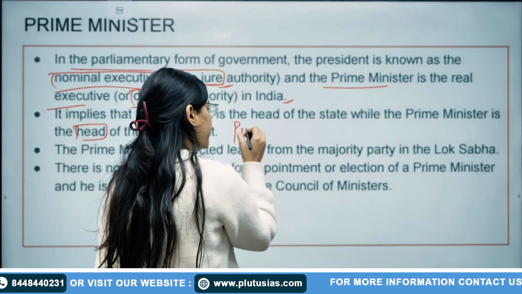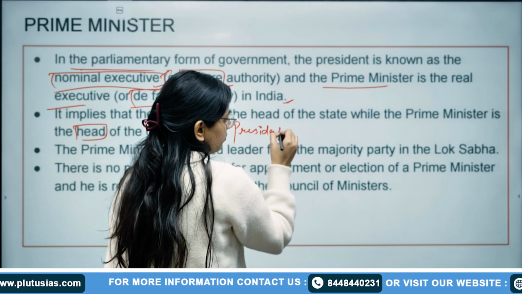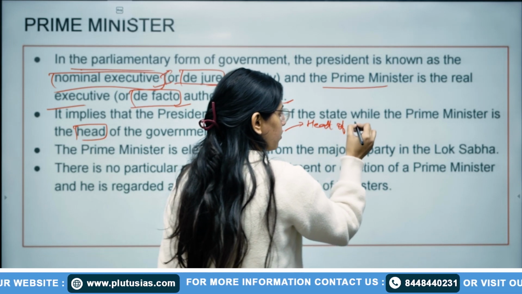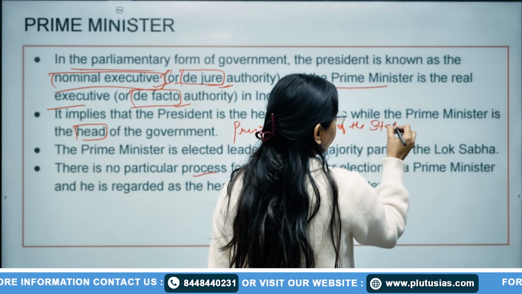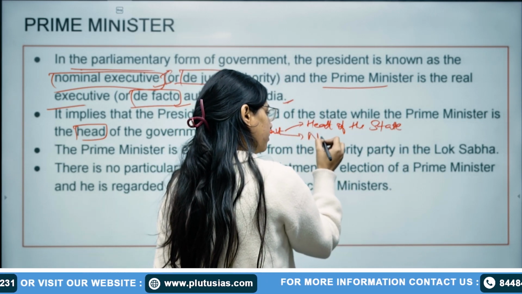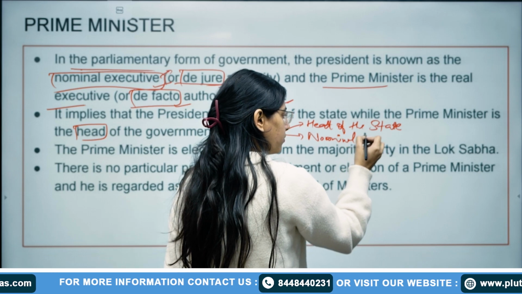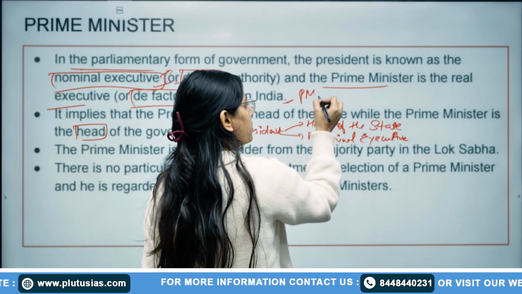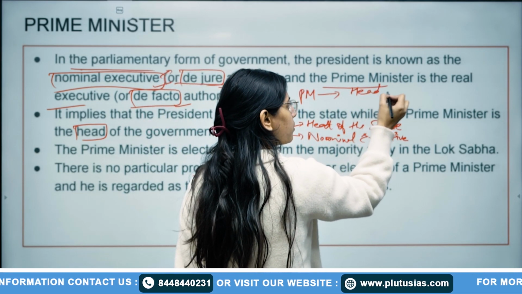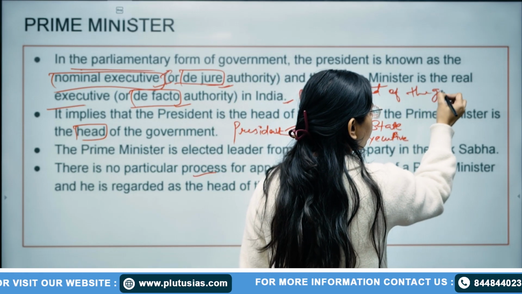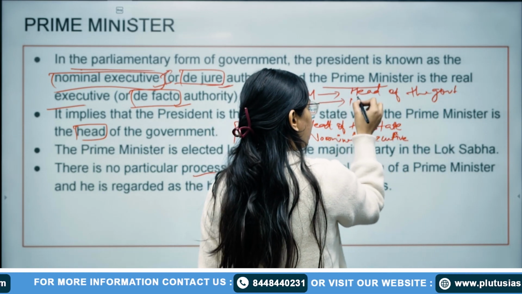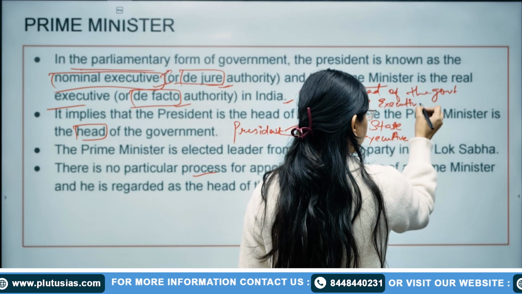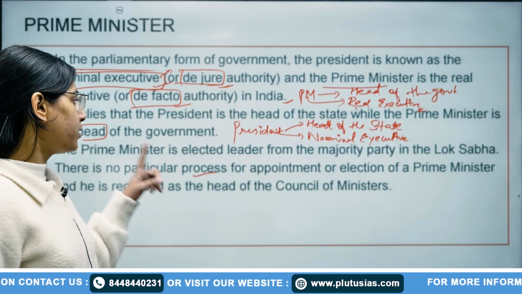What is the difference between President and Prime Minister? Two differences. President is head of the state and is the nominal executive, while Prime Minister is head of the government and is the real executive. So these two points you can see from here.